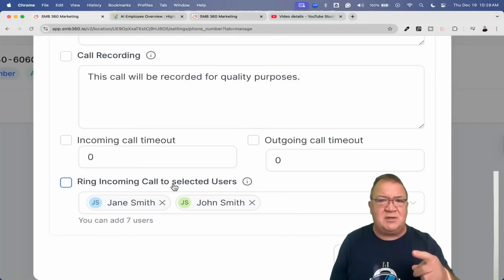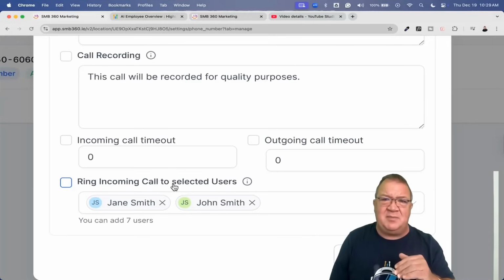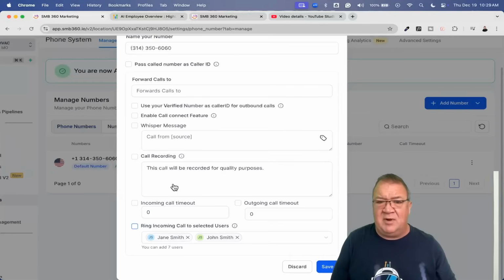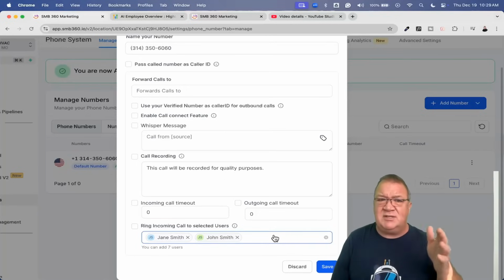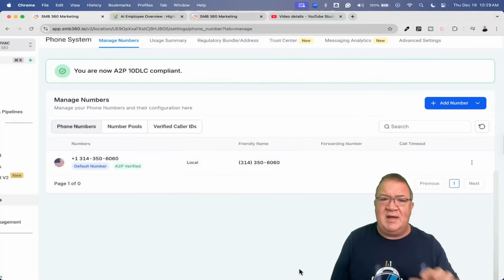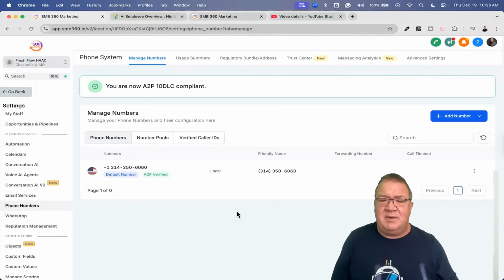This is the ring group feature where you can actually have up to about 8 different people all ring their phones at the same time whenever the number comes in. Again, you want to uncheck that. You don't want that to be a part of your phone system configuration because it may very well interfere or cause problems with the AI agent. Why have that when you can just as easily come in here, delete the forward calls and uncheck the box? So anyway, I've already done that here, so you don't need to, but that's just one thing.